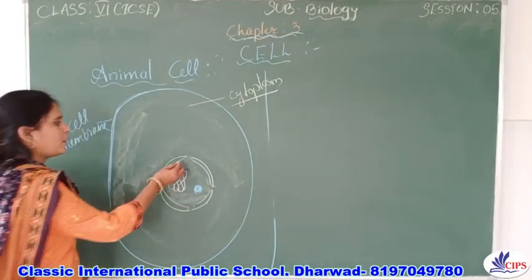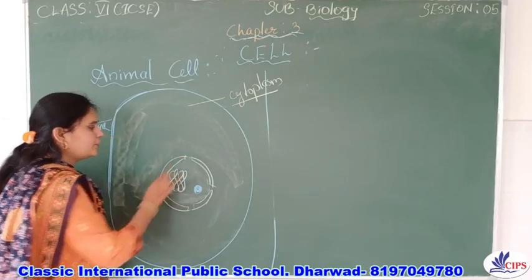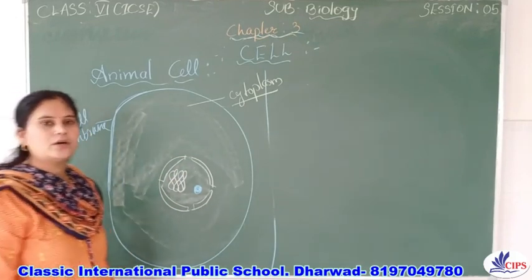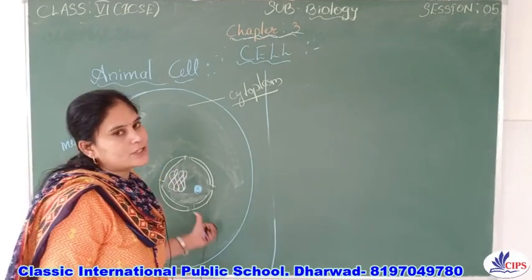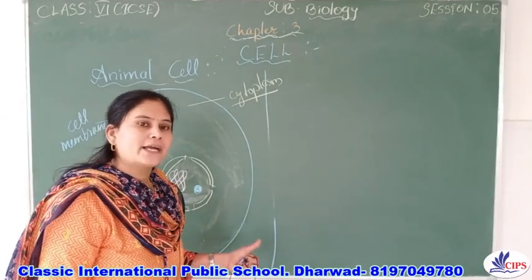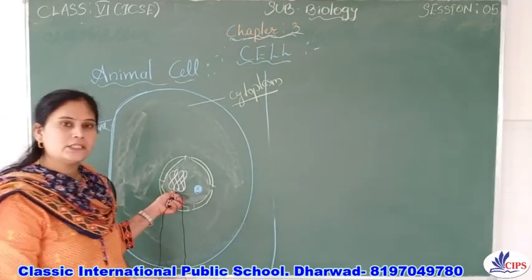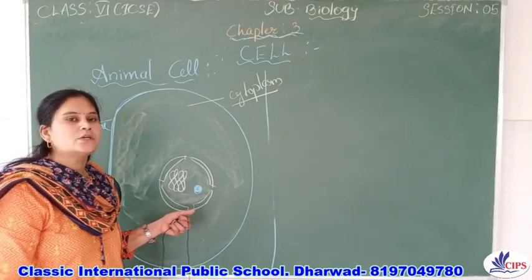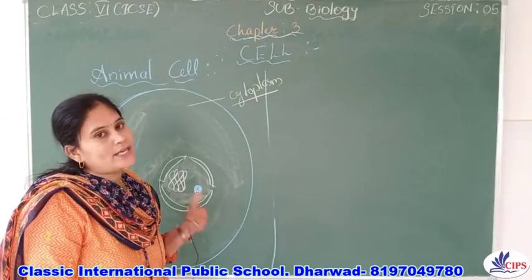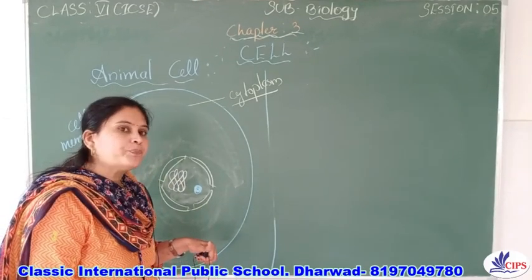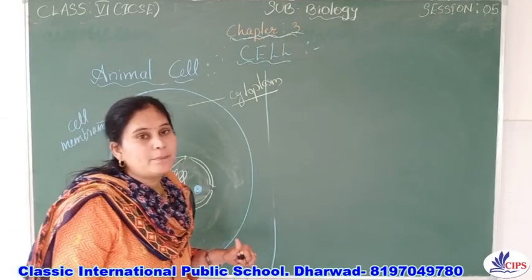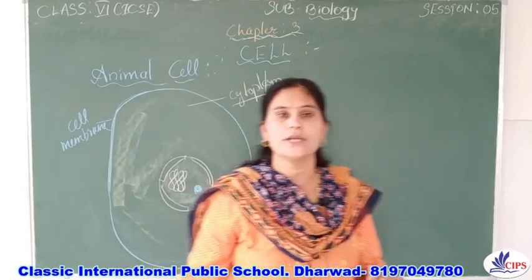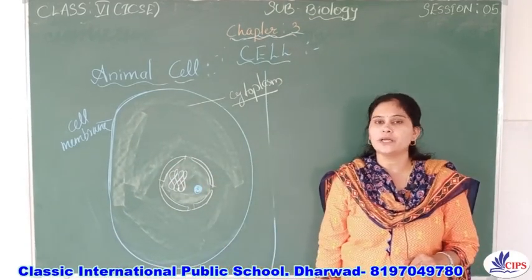Then we also studied about the nucleus, right? So the nucleus is called the headquarters or the brain of the cell, because it controls and coordinates all the activities of the cell. So the chromatin network will be condensed to form the chromosome, and on the chromosomes the hereditary units are present, which are called genes, right? And the genes are of two types, DNA and RNA. DNA is deoxyribose nucleic acid and RNA is ribose nucleic acid.